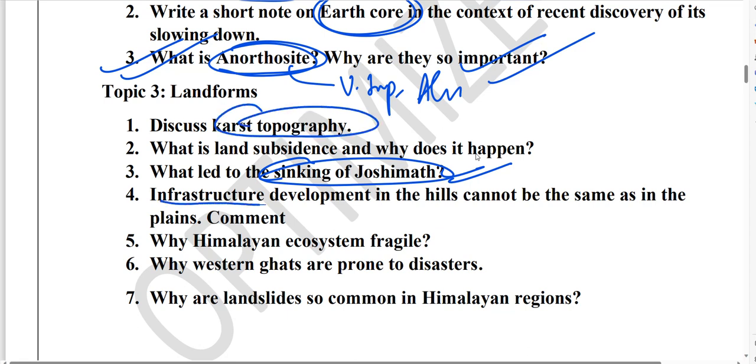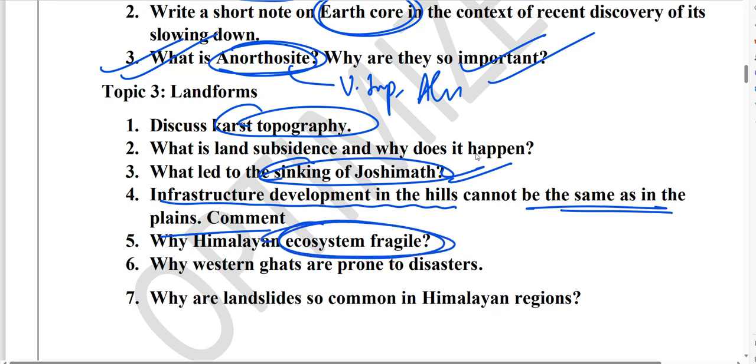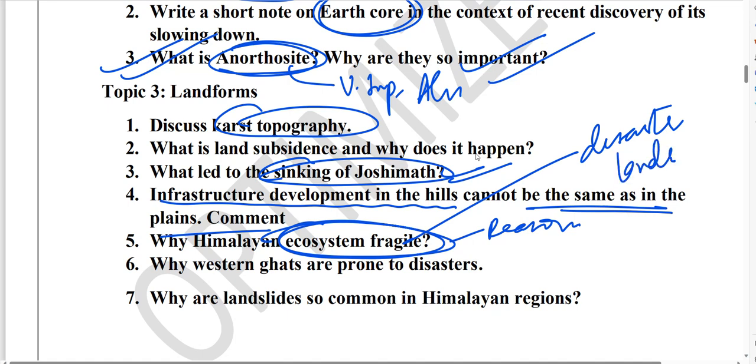Next, why infrastructure development in the hills cannot be the same as in the plains. Basically, the Himalayan regions are more fragile. What are the reasons for that? Why are Himalayan regions more prone to disaster, particularly landslides? Okay, this is very important.